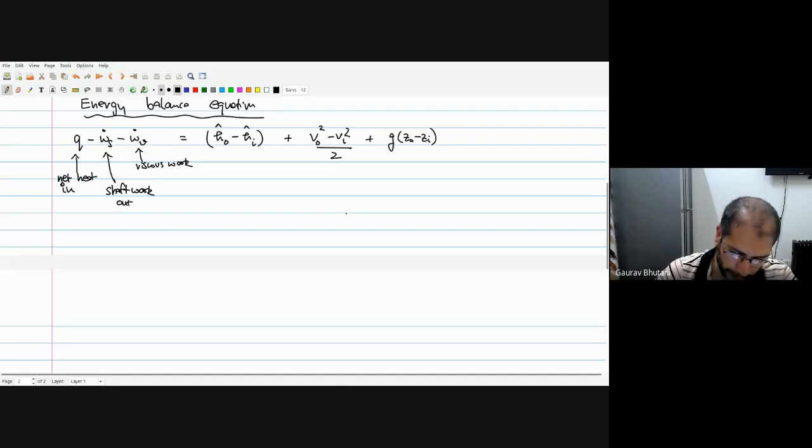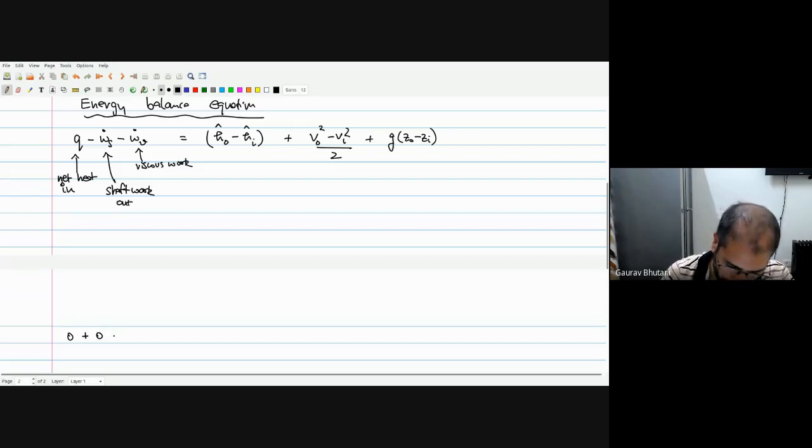So in this pipe, what we see is that Q is 0. So net heat in to the system is 0. We are not adding any heat or removing any heat. Let's say it's completely insulated. There's no conduction, convection, or radiation happening into or out of the system. So Q is 0. And again, the shaft work is also 0. There's no shaft that is doing some work, or no turbine that is extracting any work. So that's 0. Let's see what the viscous work is.